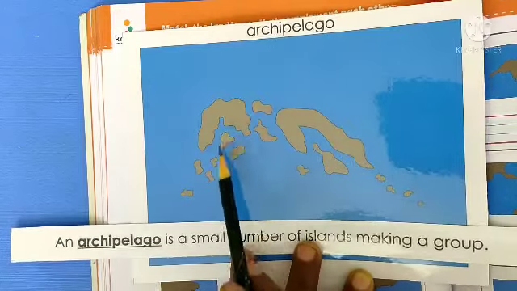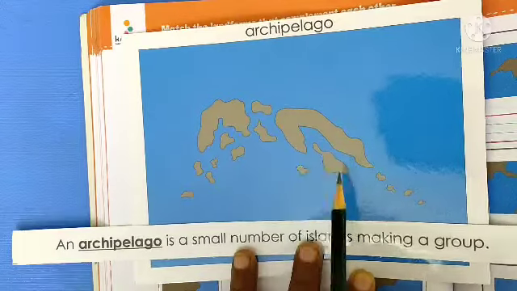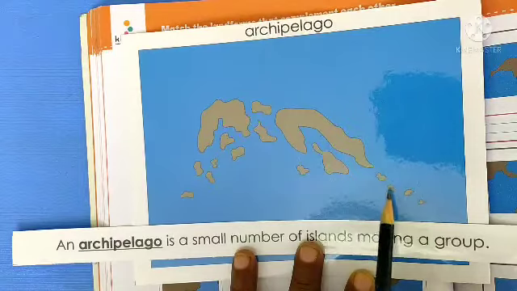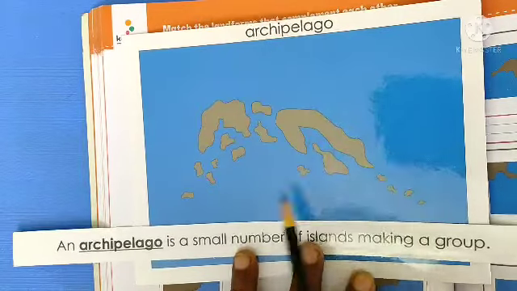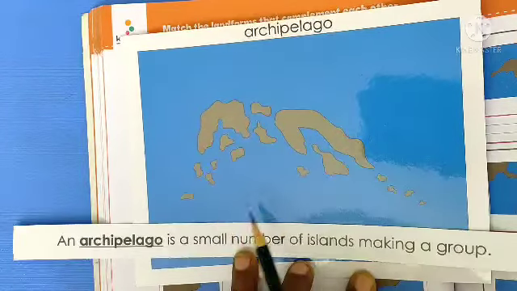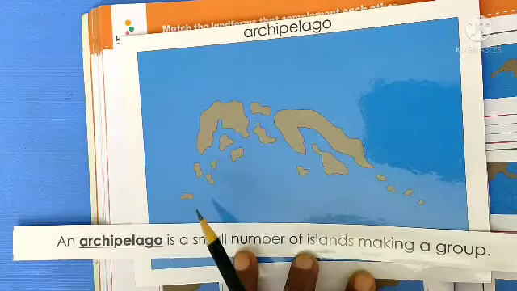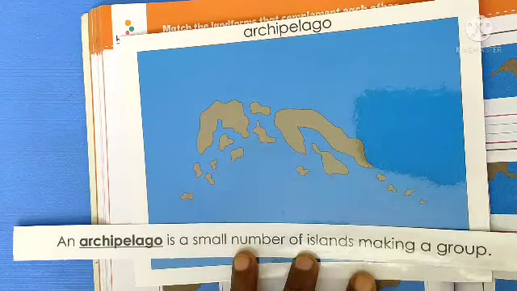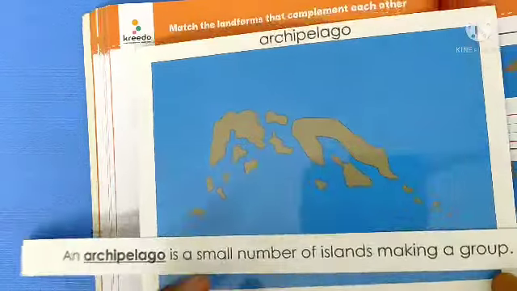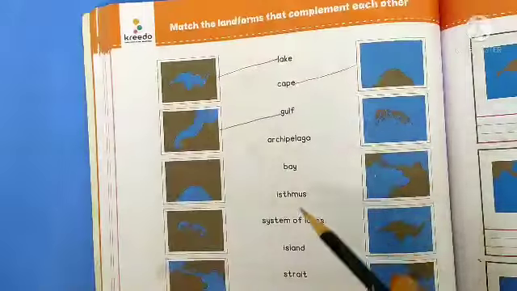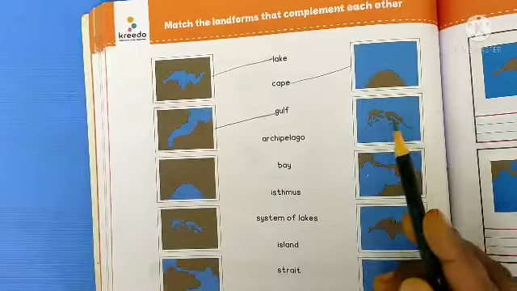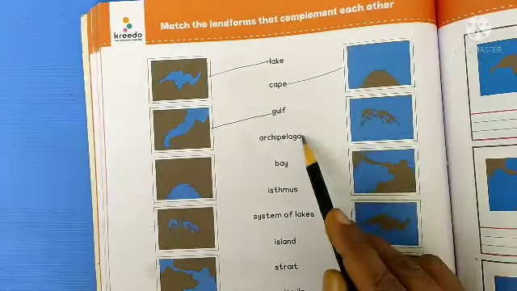See, these are all islands. The brown color land you are seeing, no? A small number of islands making a group. This is called an archipelago. Now, search here. Where is the archipelago? See here. Draw a line.